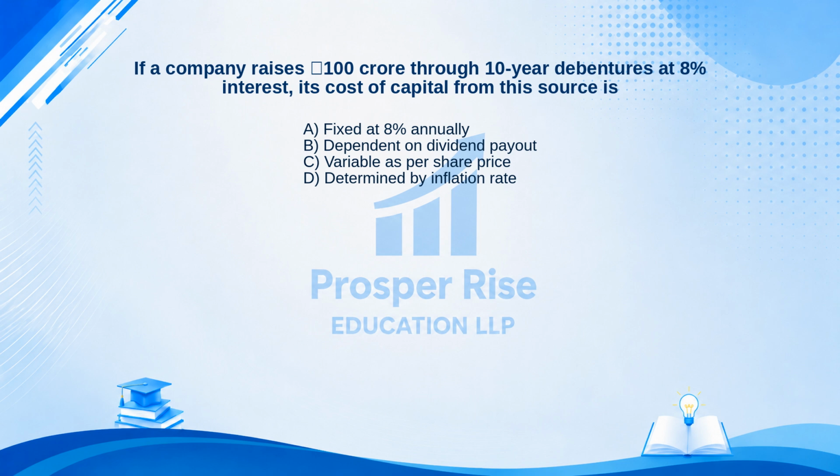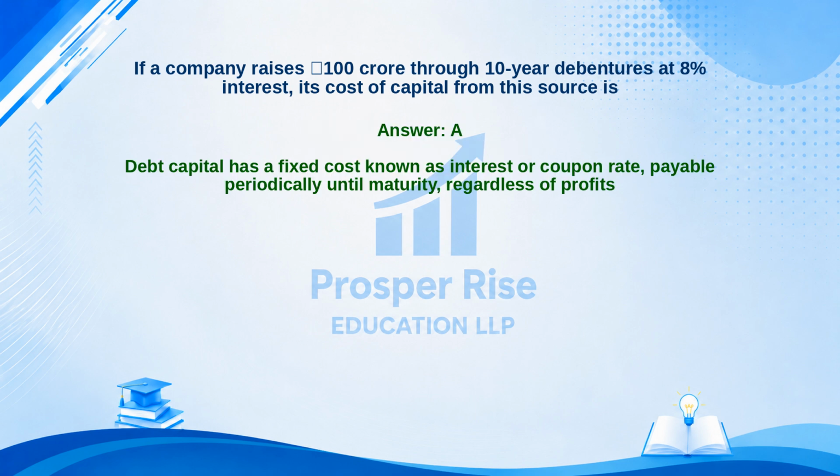The correct answer is option A. Let's see why. Debt capital has a fixed cost known as interest or coupon rate payable periodically until maturity, regardless of profits.